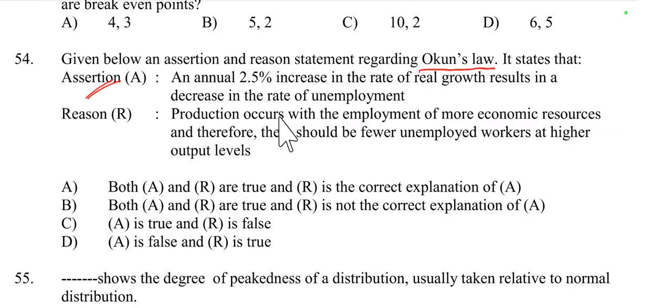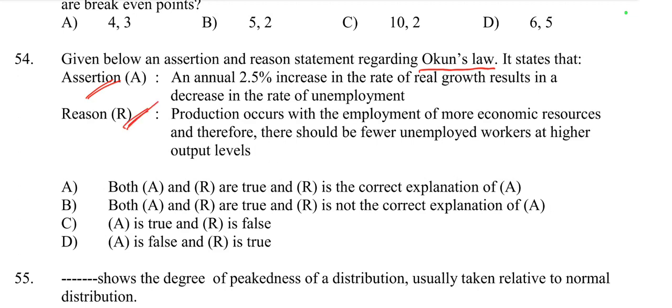Then the reason is: production occurs with the employment of more economic resources and therefore there should be fewer unemployed workers at higher levels of output. This is also true because higher production, that is real GDP growth, typically requires more labor, which leads to the employment of more economic resources, reducing the number of unemployed workers.